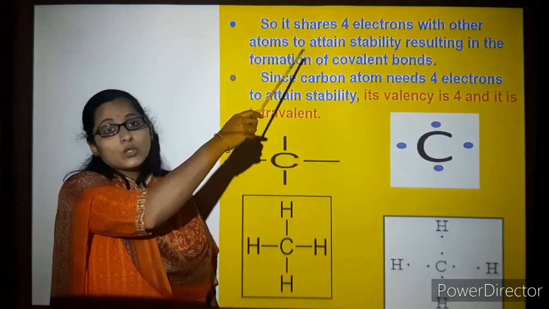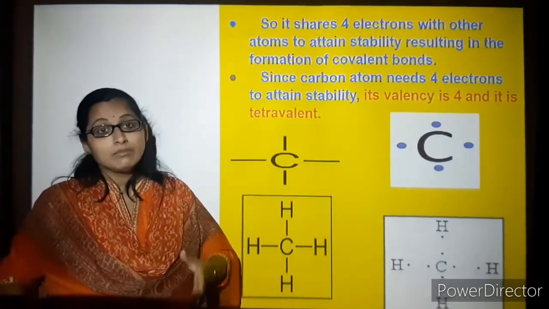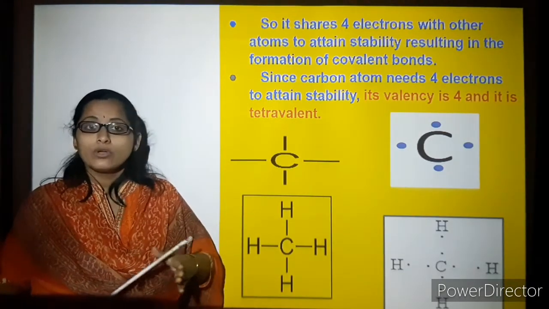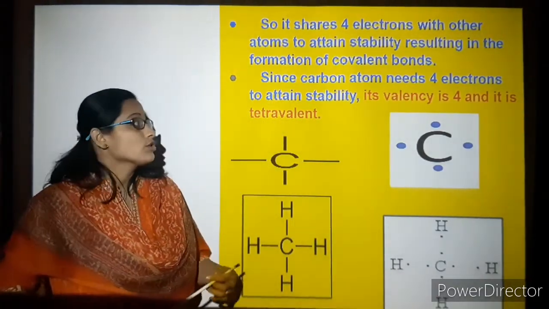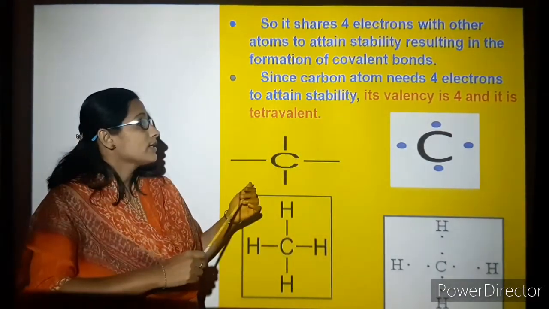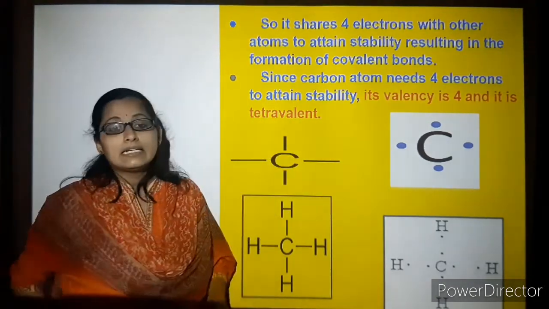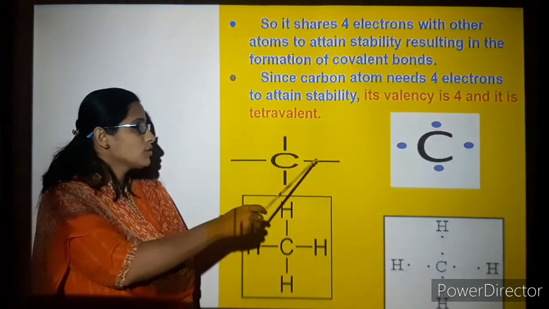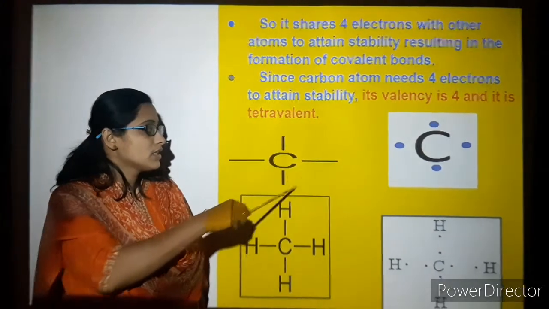As I told, it shares 4 electrons with other atoms to attain stability. It needs to have an octet, that is 8 electrons in the outermost shell, resulting in the formation of covalent bonds. Since a carbon atom needs 4 electrons to attain stability, its valency is 4 and it is tetravalent. You can see here the bonding of carbon: 1, 2, 3, 4. There are 4 valence electrons, and 4 spaces here to fill.